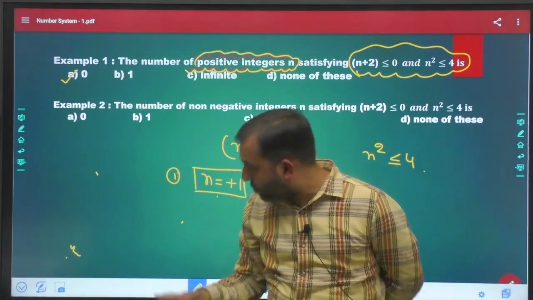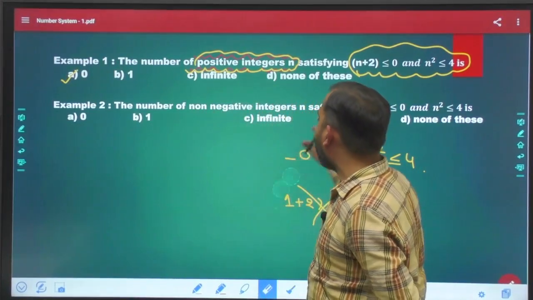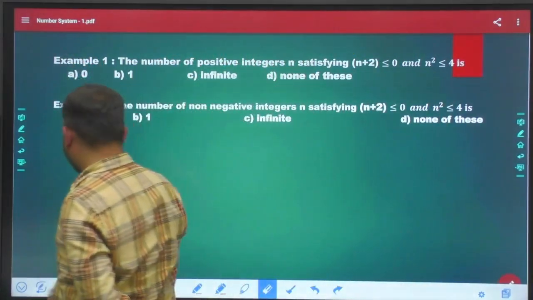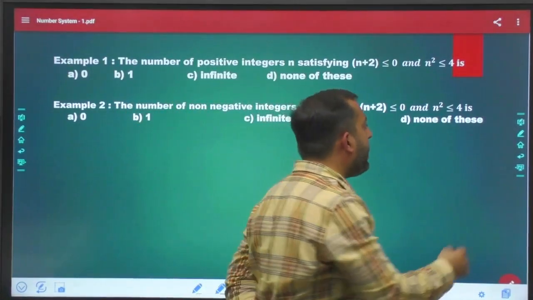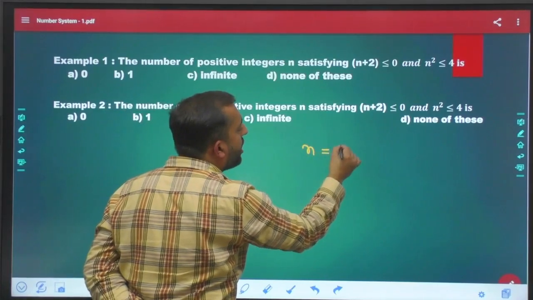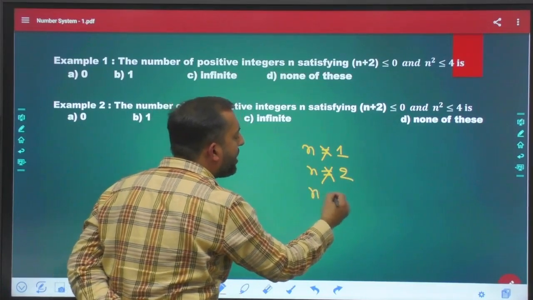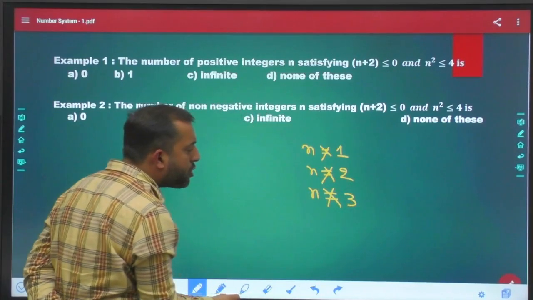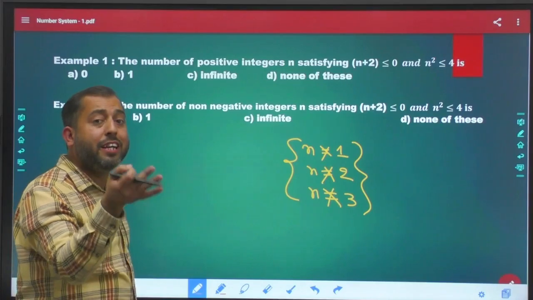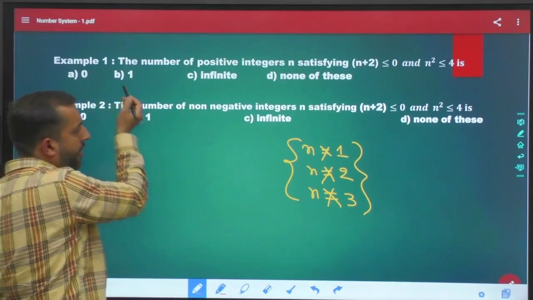No such value exists. So there are 0 values, meaning I just want to count how many values of n I can assume here. I cannot assume n equal to 1, n equal to 2, or n equal to 3 in question number 1. So the number of values that n can take is 0. That is why option A.